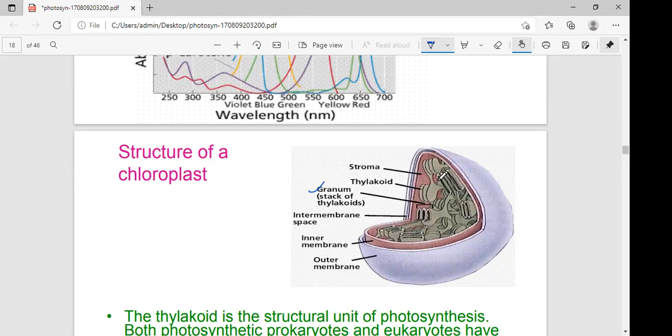See, this is the link, where my pen is. This part is the link part. The region where the thylakoid is in contact with another, not exposed to the stroma, that total place is called the appressed region. Very important to ask a question here. The appressed region, the connection between two thylakoids, is called the appressed region.